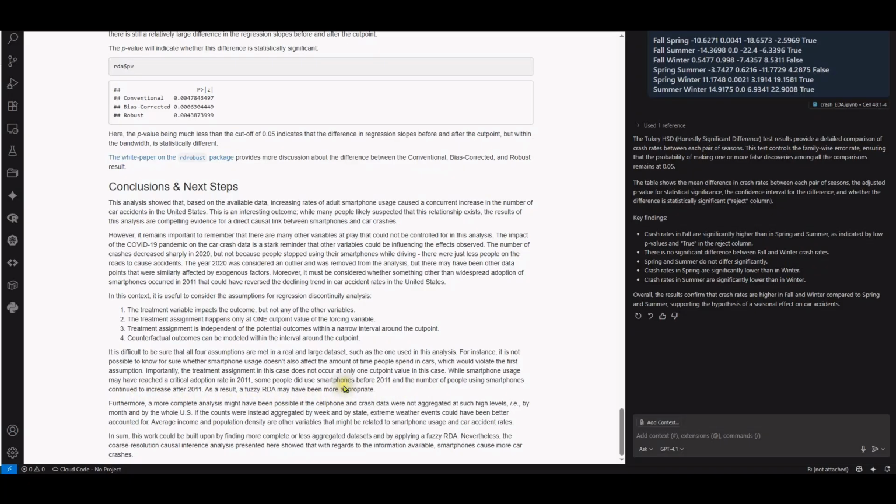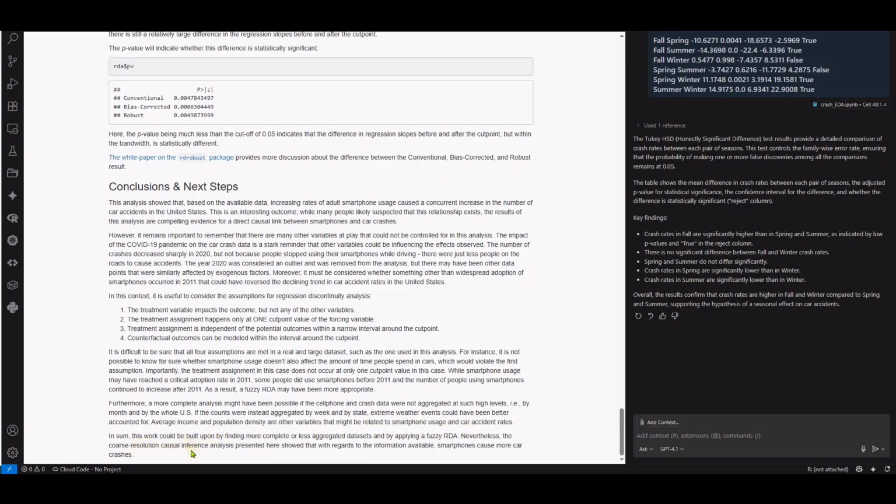Furthermore, a more complete analysis might have been possible if the cell phone and crash data were not aggregated at such a high level, by month and for the whole US. If the counts were instead aggregated by week and by state, extreme weather events could have been better accounted for. Average income and population density are other variables that might be related to smartphone usage and car accident rates.